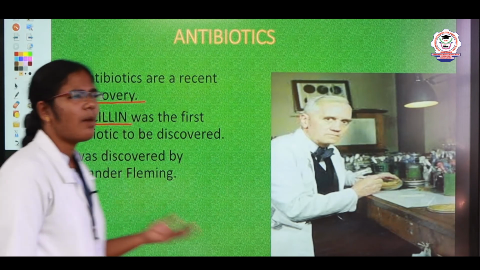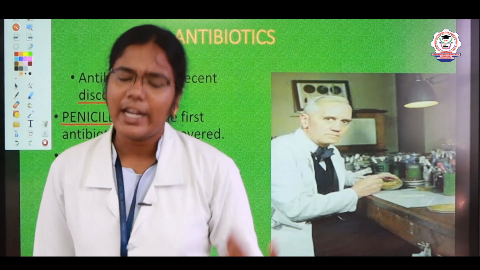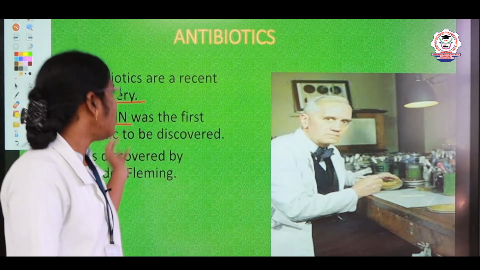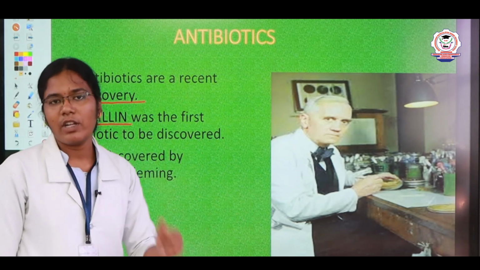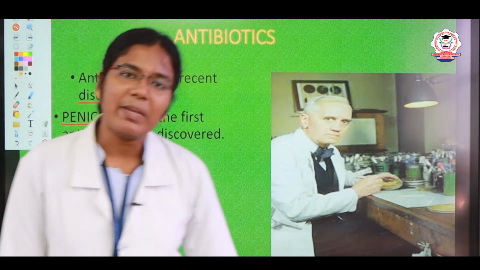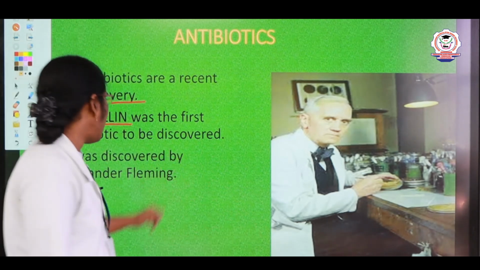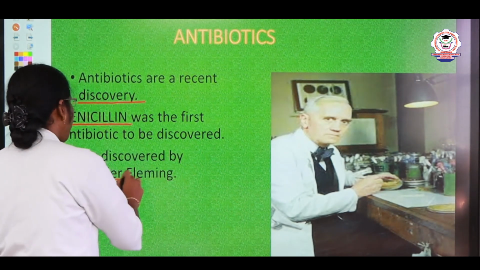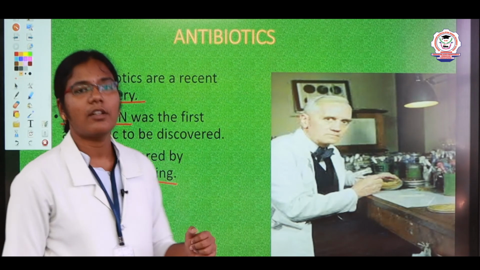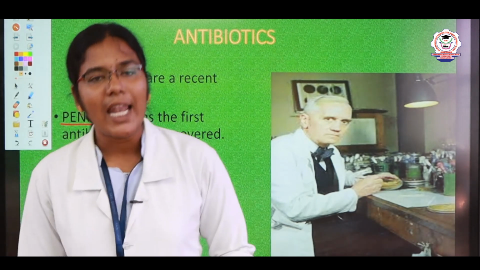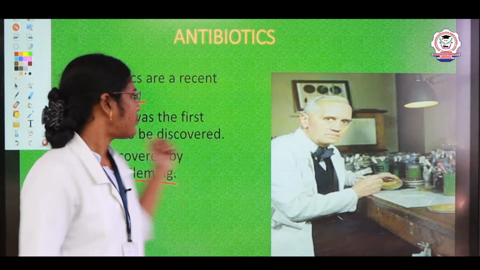Penicillin was the first antibiotic. We are using amoxicillin and different kinds of antibiotics now. The first antibiotic is penicillin, which was invented by Alexander Fleming.